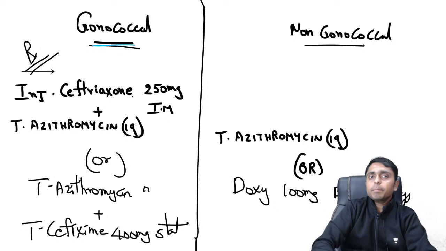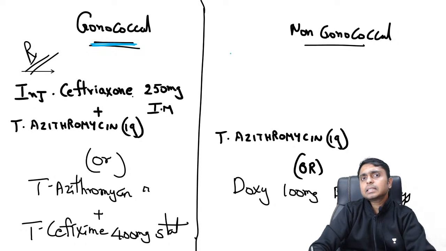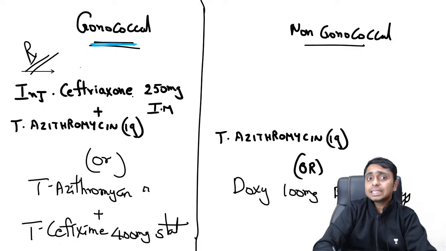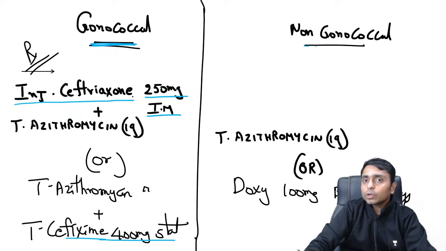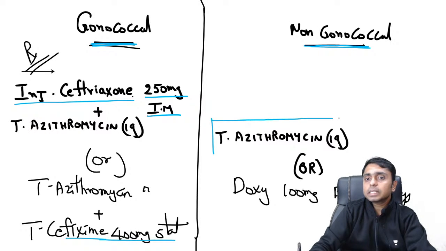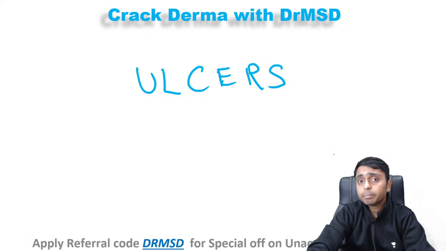So in the treatment part, all you need to remember is that for gonococcal urethritis, the drug of choice is third generation cephalosporins. Among them, in the injectable we prefer injection ceftriaxone 250 mg IM, or we prefer tablet cefixime 400 mg stat. Okay, so these are the treatments. In non-gonococcal urethritis, the preferred drug of choice is tablet azithromycin 1 gram. Okay, so this is the treatment which we are using.